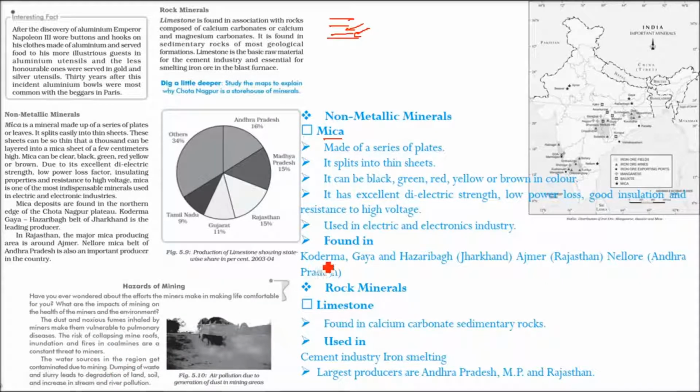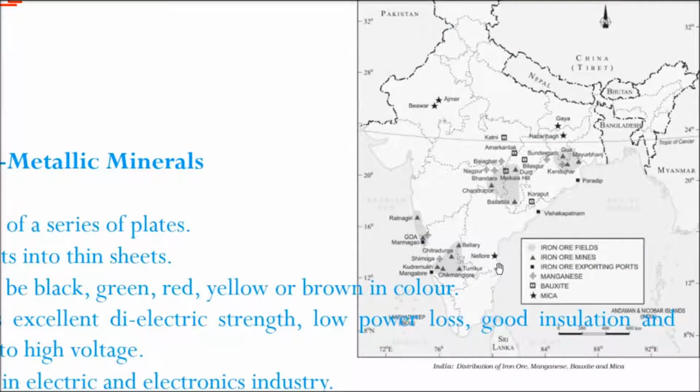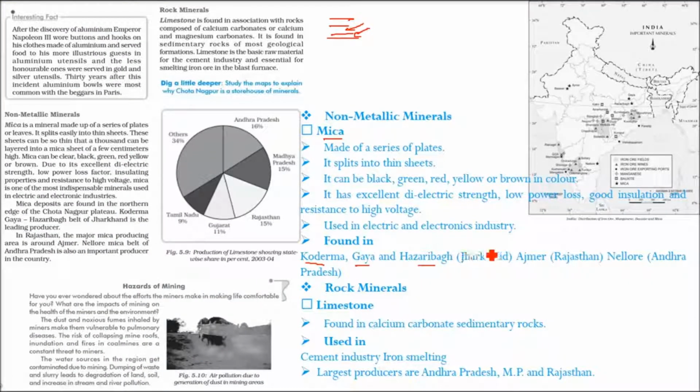This is mica. Let me show you the places: Kodarma, Gaya, Hazaribagh in Jharkhand, Ajmer in Rajasthan, Nellore in Andhra Pradesh. Here the mica is found. So here is mica, the star: Nellore, which we just talked about, Gaya, Hazaribagh. These are the places, and Ajmer and this Beawar area are good producers of mica.